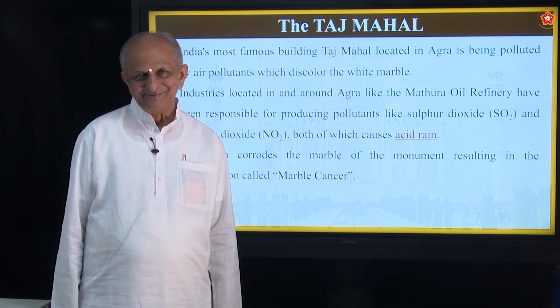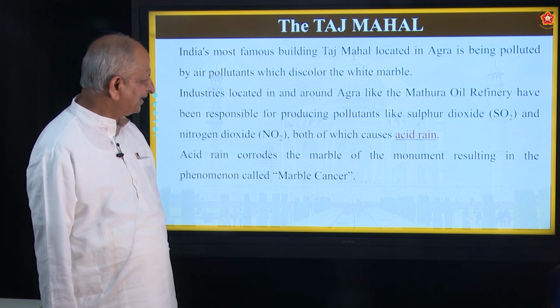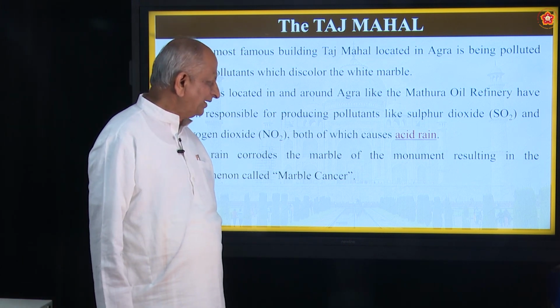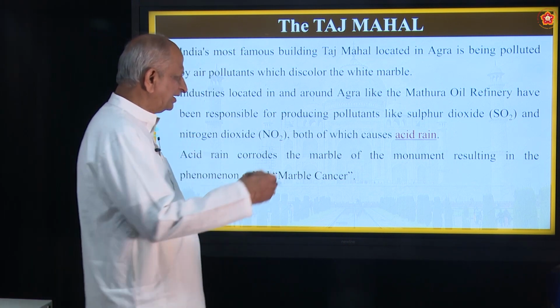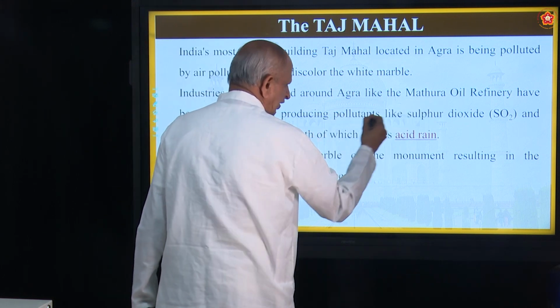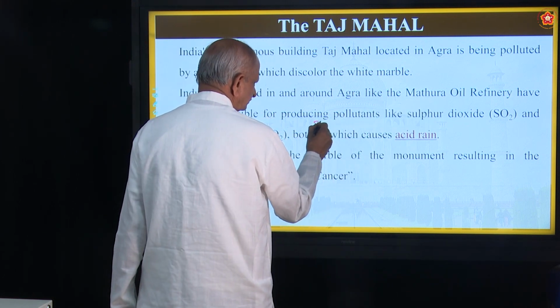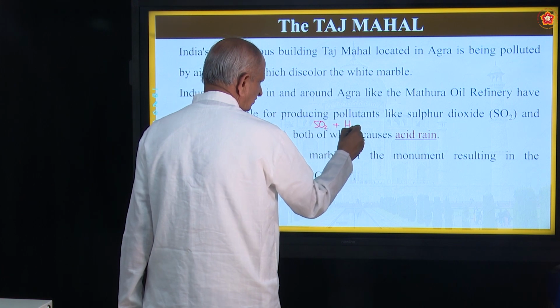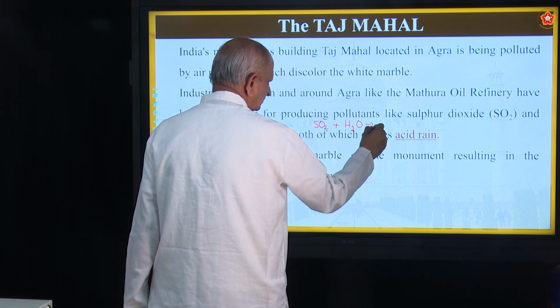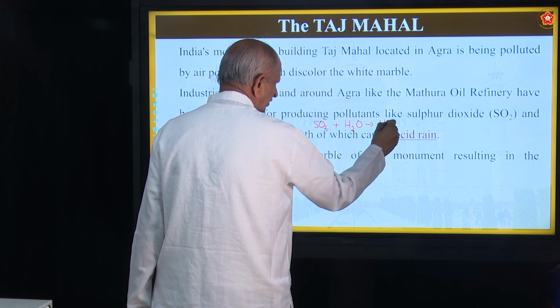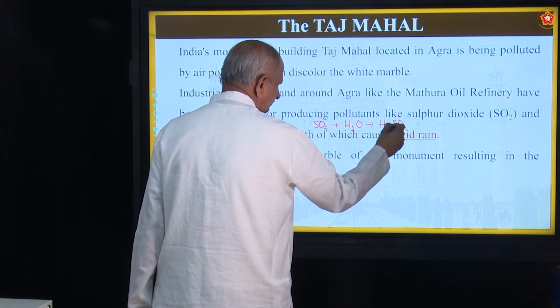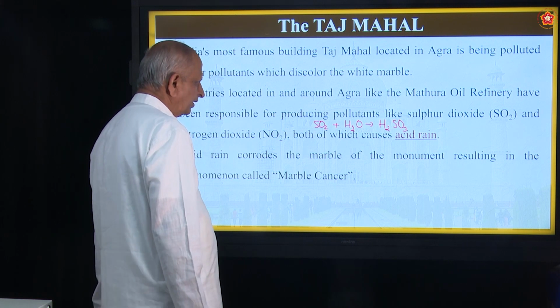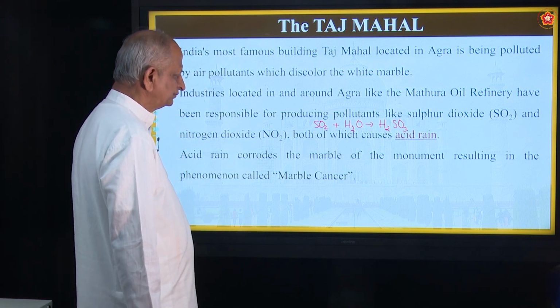Okay, so this acid rain is produced when gases like sulfur dioxide dissolve in water and form acid like sulfurous acid. Sulfurous acid.